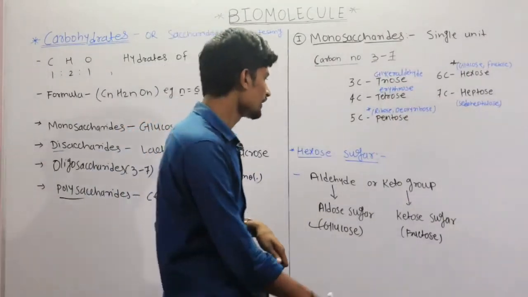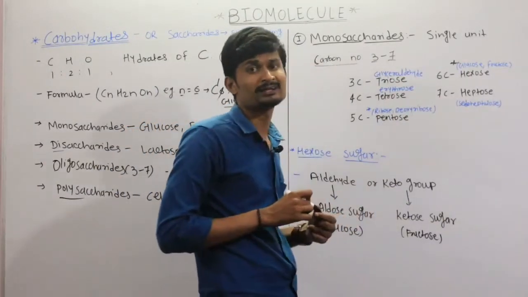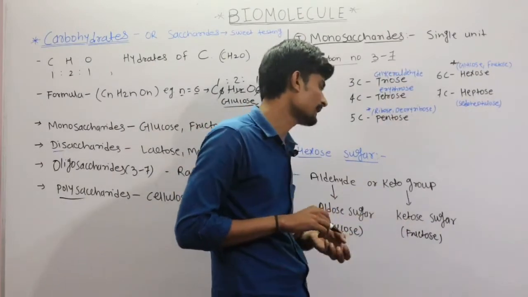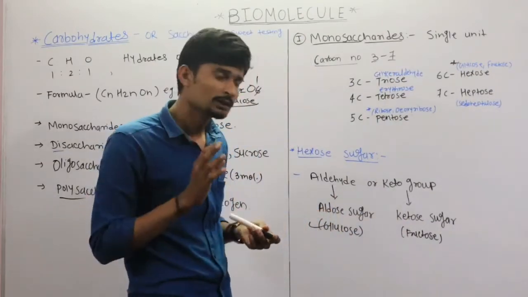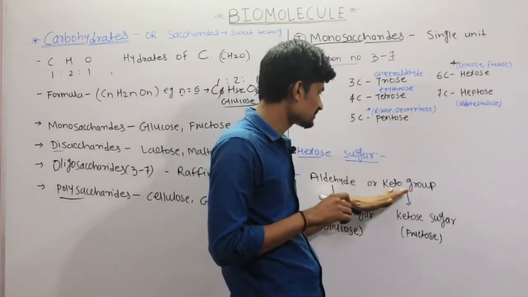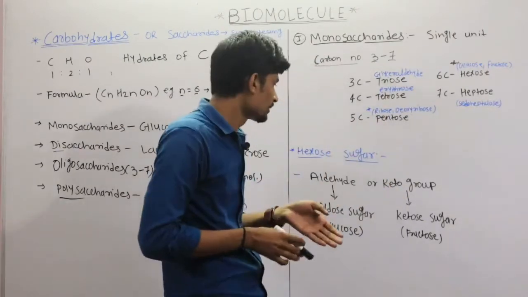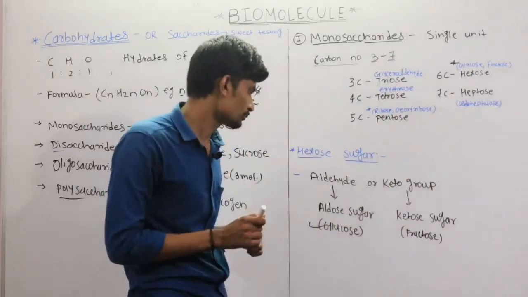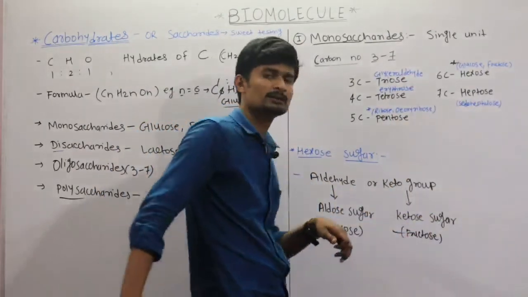Then if the hexose sugar contains the keto group, that is the ketone, it is called a ketose sugar, and the example is fructose.